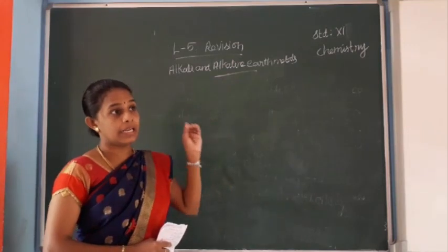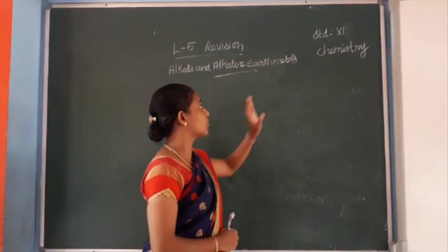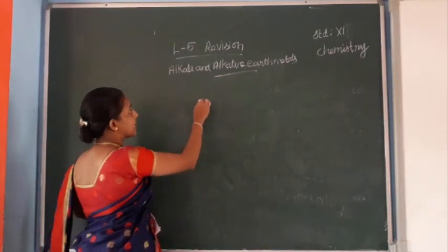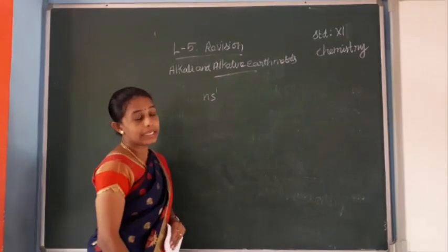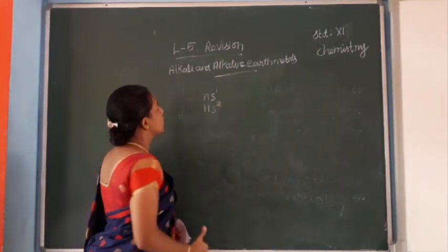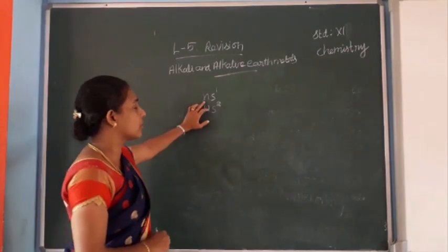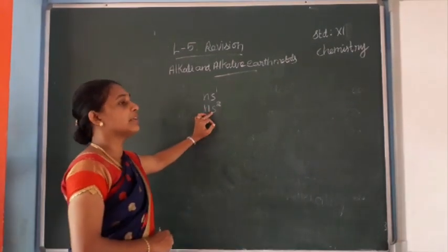The general electronic configurations of alkali and alkaline earth metals: for alkali metals, the general electronic configuration is ns1, and for alkaline earth metals, the general electronic configuration is ns2.